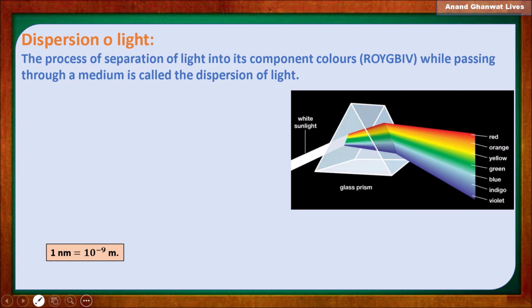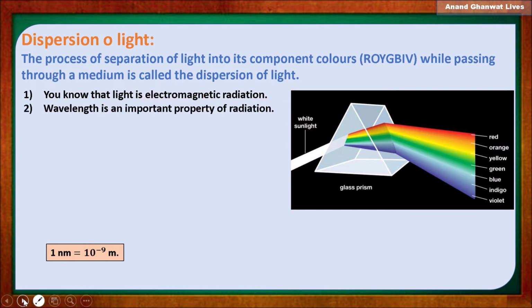Violet color is deflected more here. You know that light is electromagnetic radiation, and these electromagnetic radiations are measured with wavelengths. So wavelength is an important property of radiation.